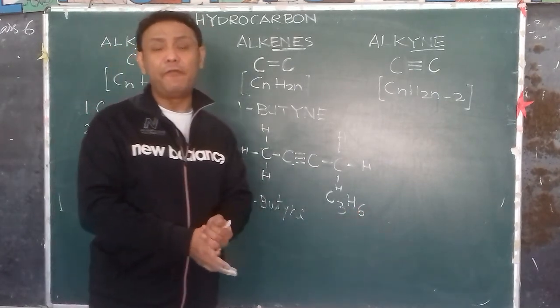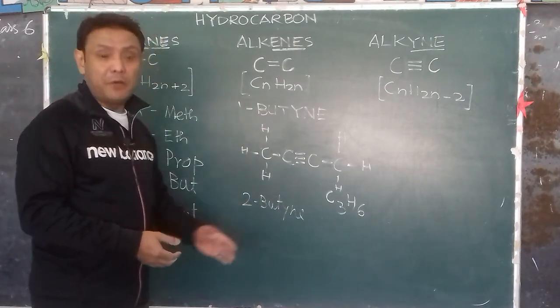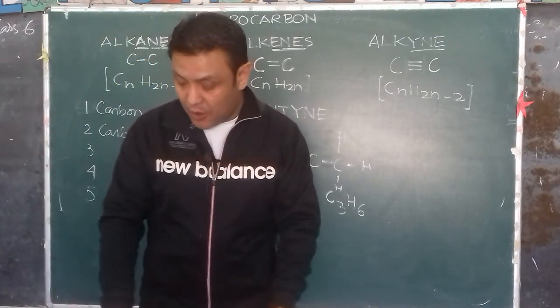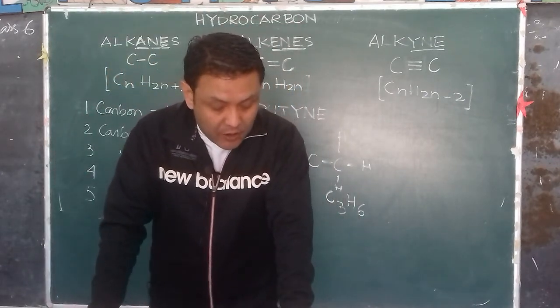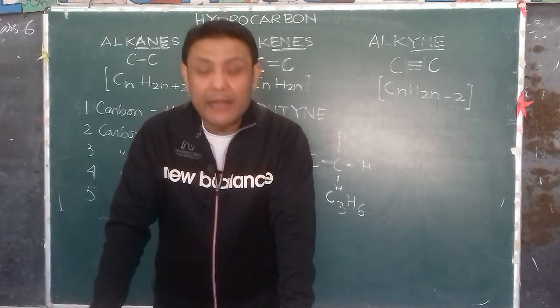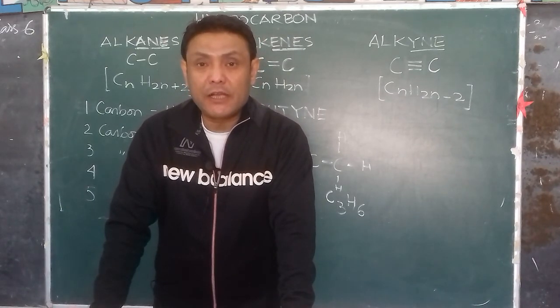It is also a very good example of isomerism, or we call them isomers. We will end the class today with this. In the next class, we will talk about the alcohols, the aldehydes, and the other functional groups. Thank you for watching. I hope you understood.